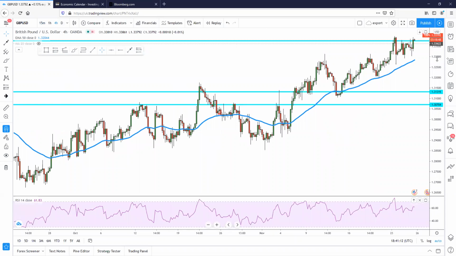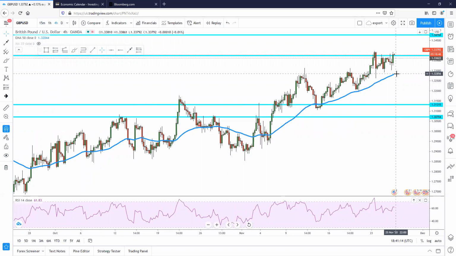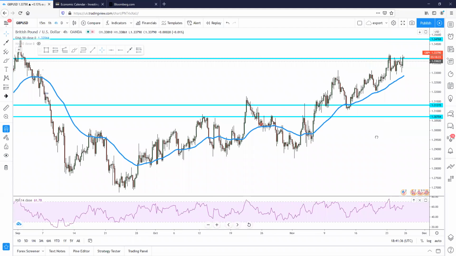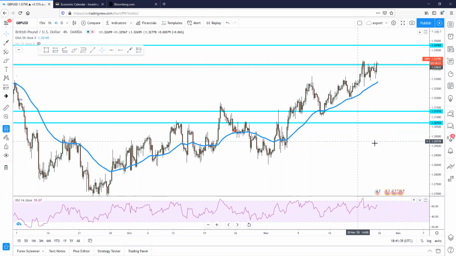On a longer time frame, I could see GBP falling back to the EMA support level of 1.3284. So I do see GBP dropping another 120, 130 pips. I do not see GBP actually closing the year at 1.34. I do think GBP will drop back below this level, and once the vaccine starts getting rolled out around the United Kingdom, then we could see GBP rising above 1.34 and making new highs for some years. So currently GBP is bearish overall, but it's in a very strong uptrend.